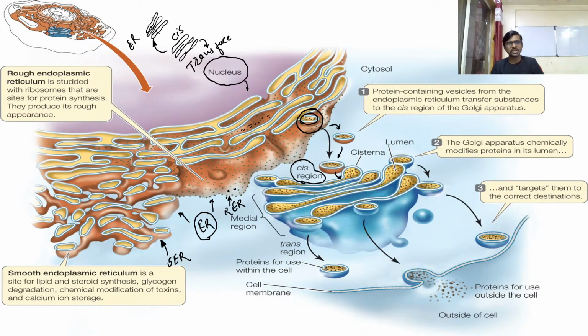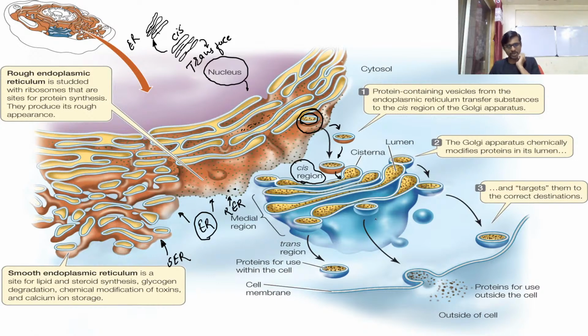Trans phase or trans region. These are the two regions which contribute to the structure of a Golgi complex, so that we know which phase is toward the rough endoplasmic reticulum and which phase is opposite to it. The phase opposite to the rough endoplasmic reticulum we always call the trans phase, and this trans phase is always toward the plasma membrane.